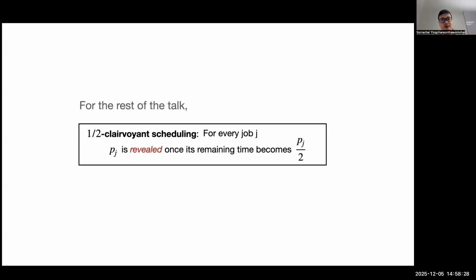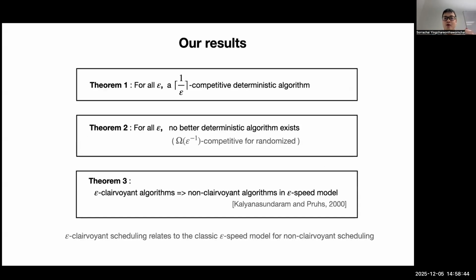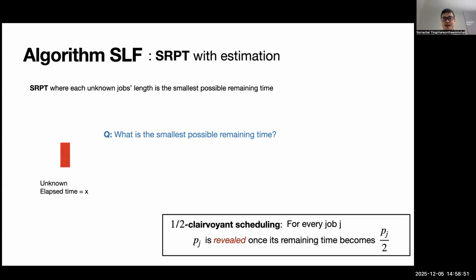For the rest of the talk, I will focus on half-clairvoyant scheduling. This makes the discussion much simpler, and it does not change the analysis much when you analyze epsilon-clairvoyance. First things first, what is the algorithm that achieves our main result? It's a very, very natural algorithm. We call it SRF, the shortest lower bound first, and there's another name for it, which is SRPT with estimation.